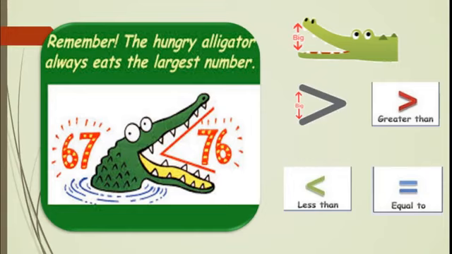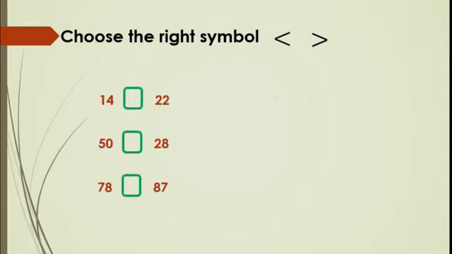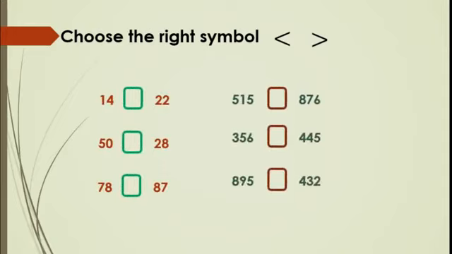If you are clear with this symbol, we will use numbers and choose the proper symbol between the given numbers. Here, choose the right symbol. We can see 6 sums here.